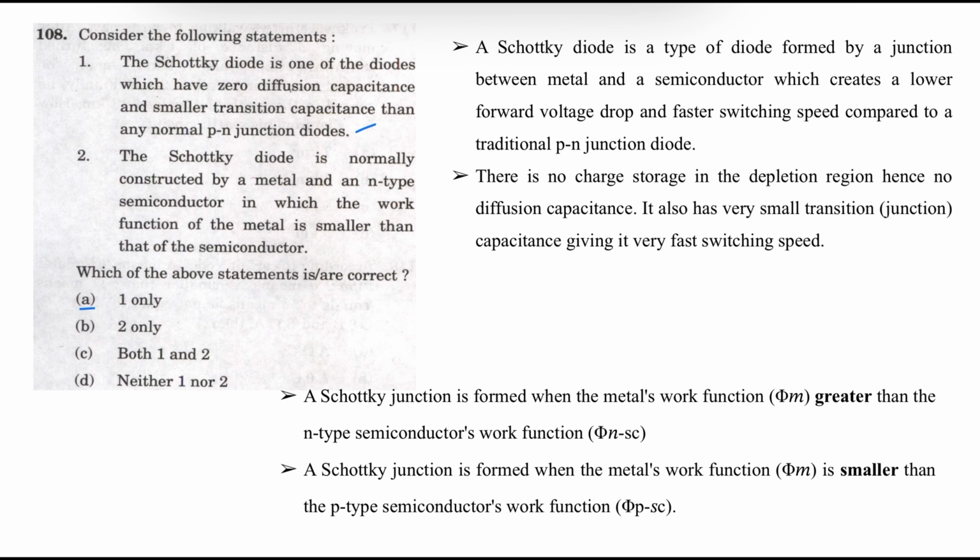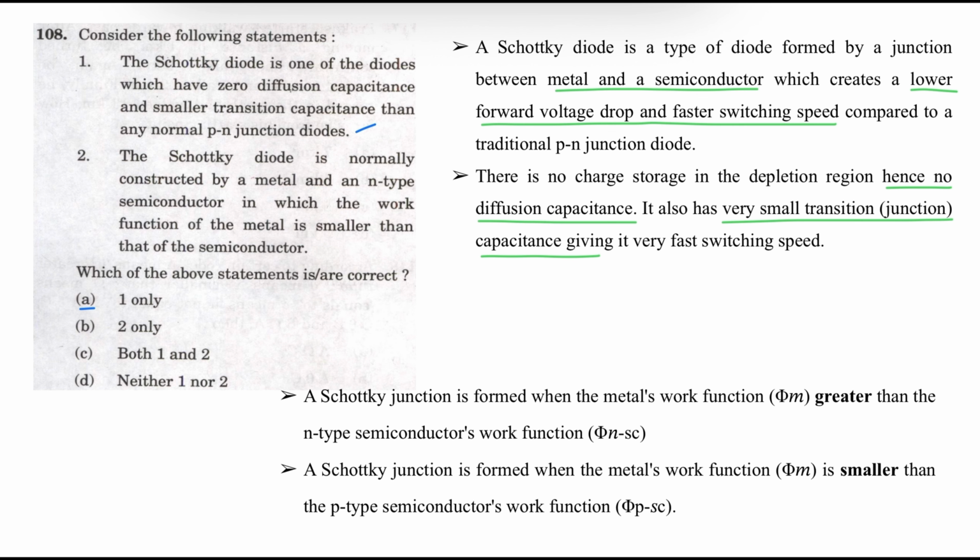A Schottky diode is a type of diode formed by a junction between metal and the semiconductor, which creates lower forward voltage drop and faster switching speed compared to the traditional PN junction diode. There is no charge stored in the depletion region, hence no diffusion capacitance. It also has very small transition or junction capacitance, giving it a very fast switching speed compared to normal diodes. Statement 1 is correct. Statement 2.